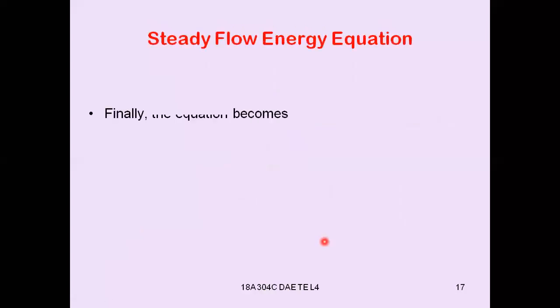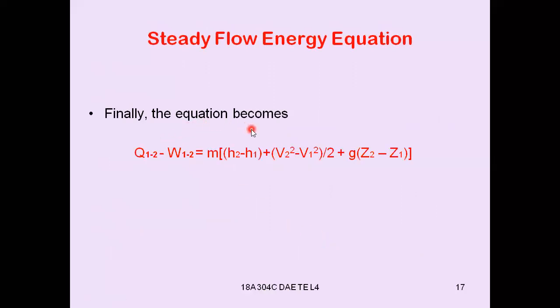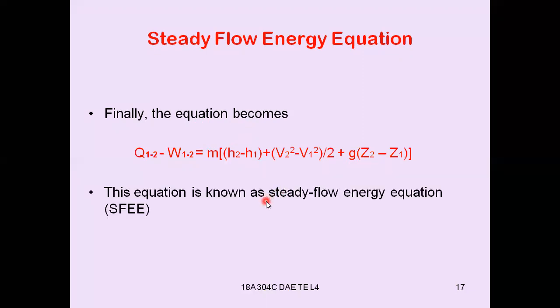So finally, the equation becomes Q1-2 minus W1-2 equal to m into h2 minus h1 plus (v2 square minus v1 square) by 2 plus g into (z2 minus z1). This will be the steady flow energy equation, as we must remember.